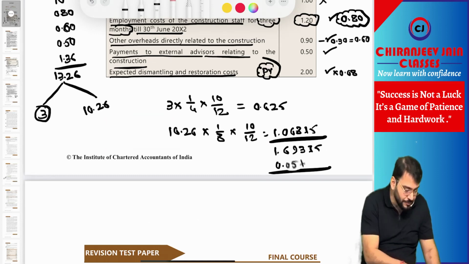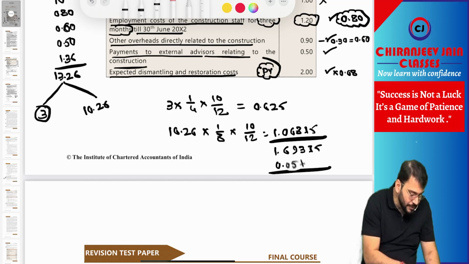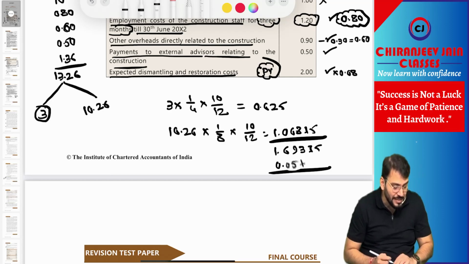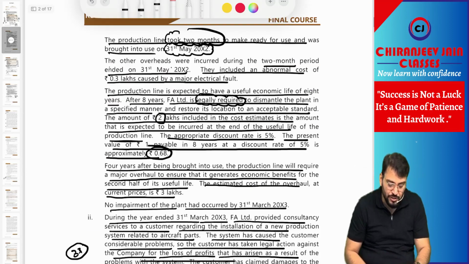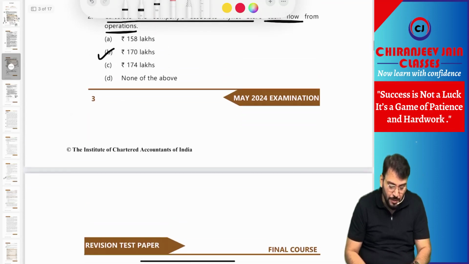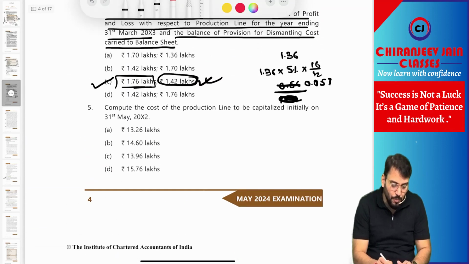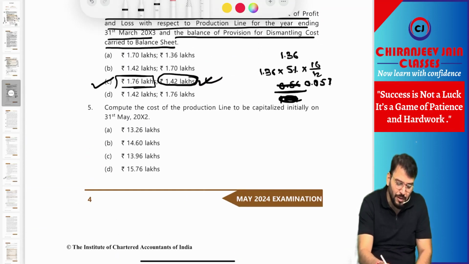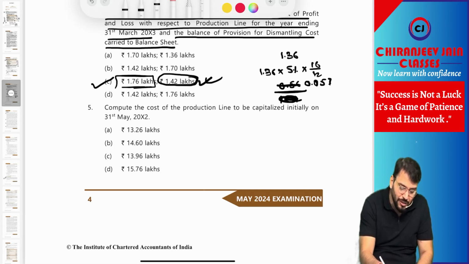Now how much is it coming? 1.69 plus 0.057 is equal to how much? 1.747. So what is the answer? 1.747 means approximately 1.76. So this becomes your correct answer.